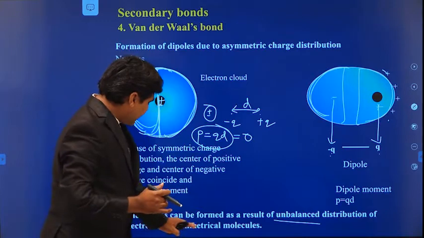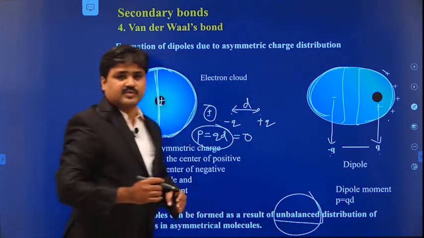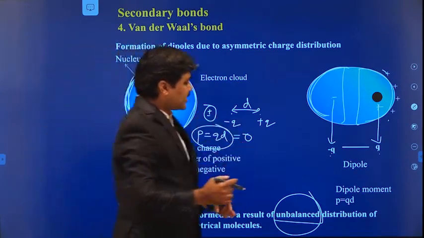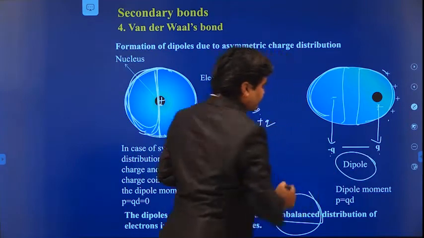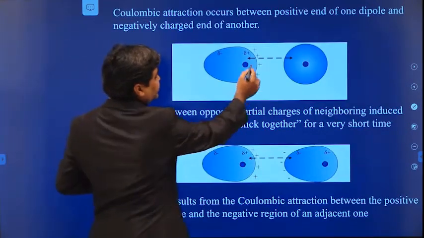So there will be an unbalanced distribution of the charge, and then it is called an asymmetric molecule. In such molecules, dipoles will be formed. Due to this dipole formation, here we have excess positive charge.